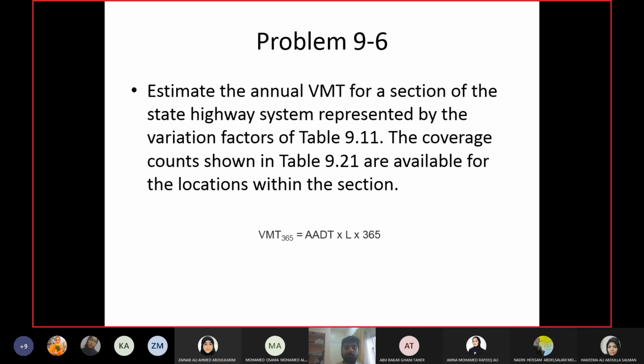So the time period of VMT depends upon the time period for the volume. If the volume is average daily, then VMT will be average daily. And if you multiply with 365, then you will convert it from average daily to the total VMT for the entire year. So I told you earlier, this is one of the objectives of the statewide counting program, to calculate the usage of the highway in terms of VMT.